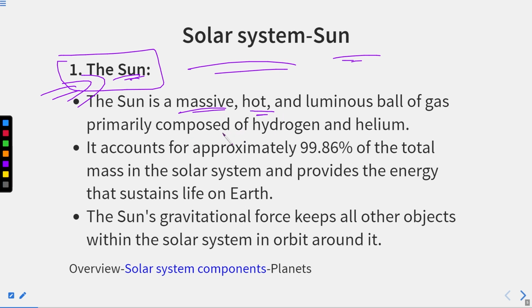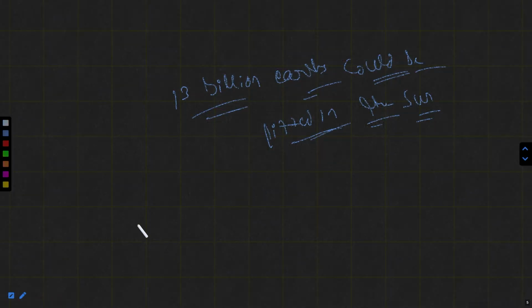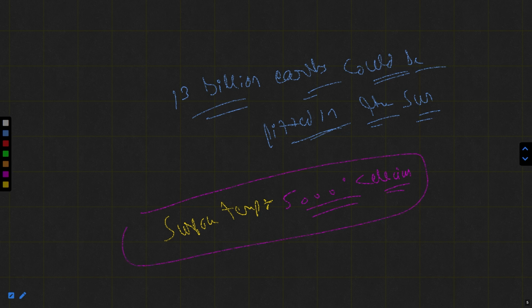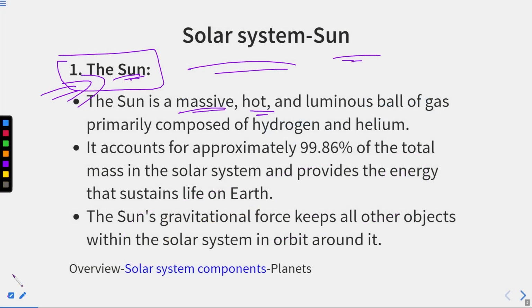Secondly, it's hot. For example, the surface temperature of the sun is nearly about 5000 degrees Celsius. Now you can assume how hot it is. Thereafter, the next thing we have, it's a luminous ball of gas.